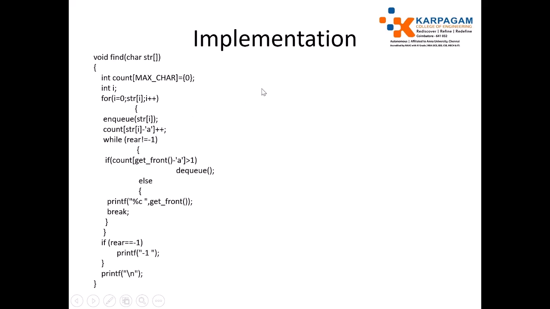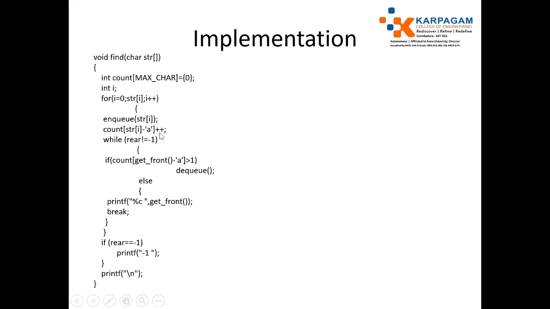The count for character variable c will be stored in count of 2, and so on. So for hashing it, we just use str of i minus a. The ASCII value of a is 97. So when you read a, 97 minus 97 will lead to 0. So the count of 0 is already 0 only. When you read a, it will increment the count by 1.